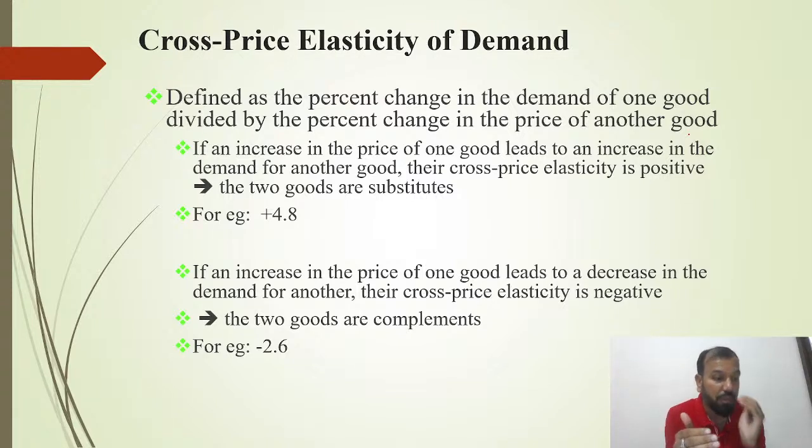You have to understand, you have to note down this point. So if a question is raised any time, if anyone is asking a question like this, if it's a positive cross price elasticity and a negative one, how do you make the conclusive statement?